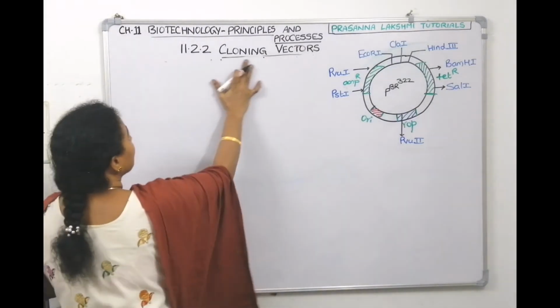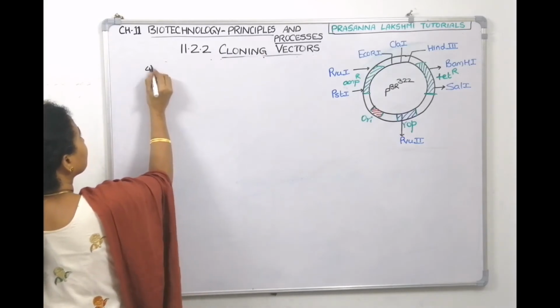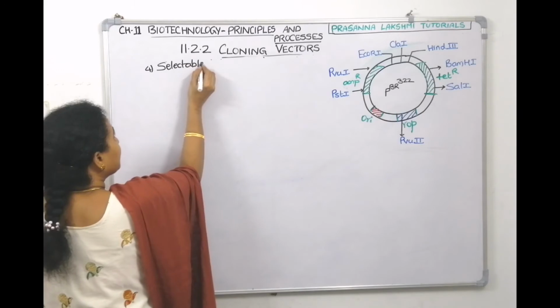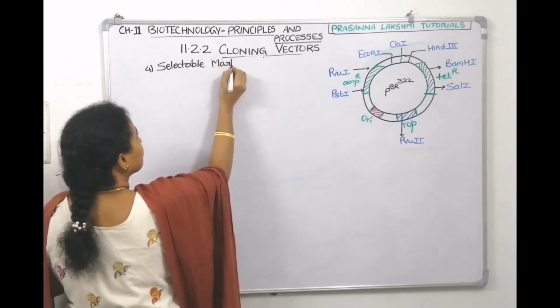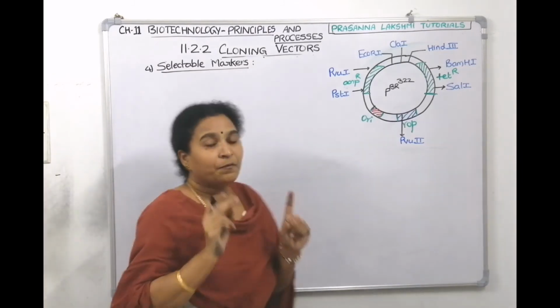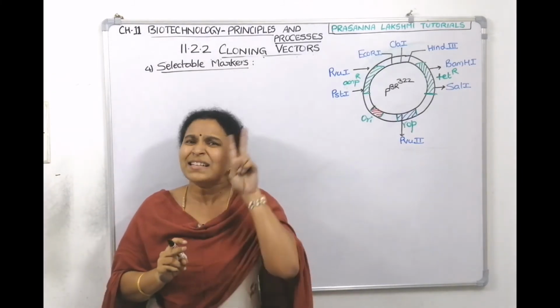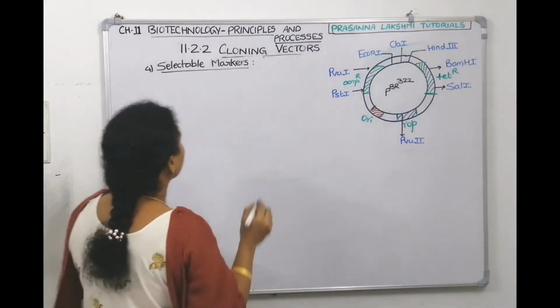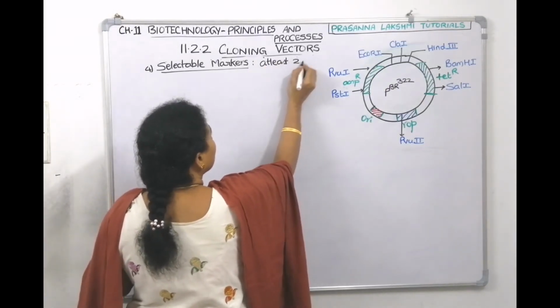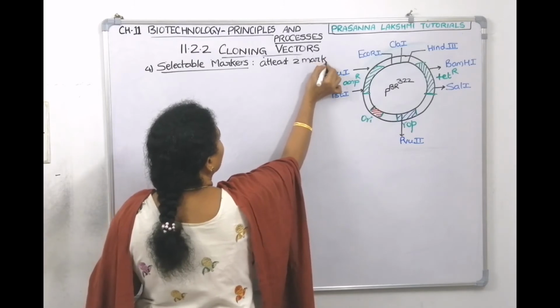Our fourth point is about selectable markers. And I am telling a vector should possess at least 2 selectable markers.